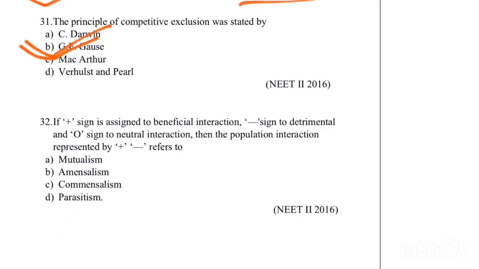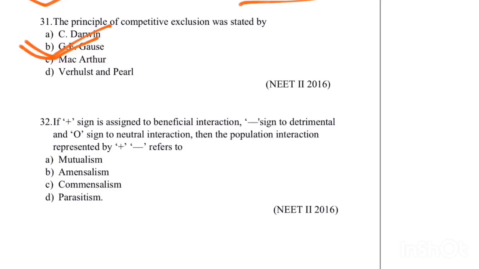And next one is, if a plus sign is assigned to beneficial interactions, a negative sign to detrimental ones, and 0 to neutral interactions, then the population interaction represented by plus minus refers to...